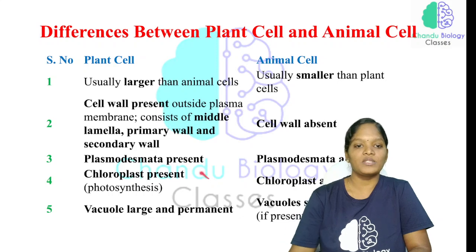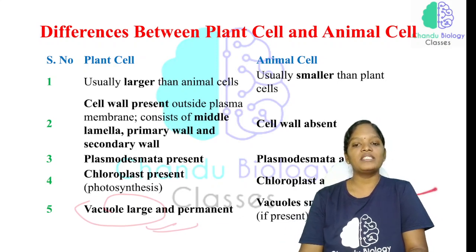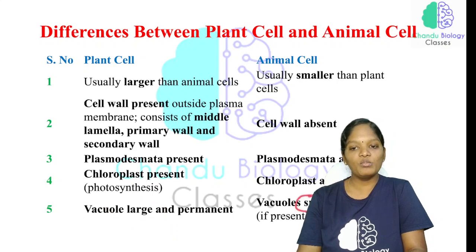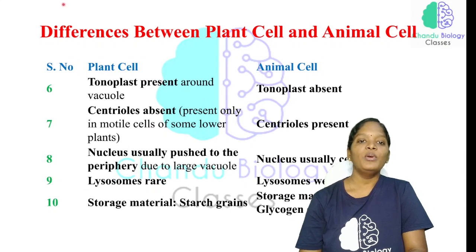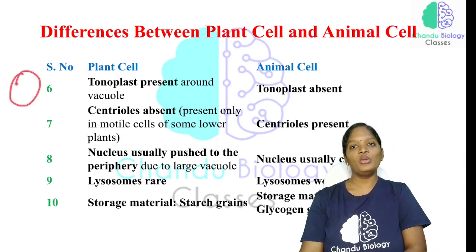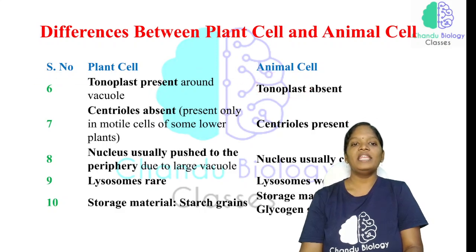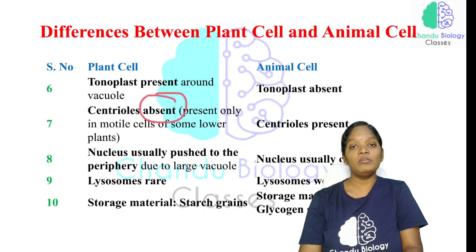Instead we are dependent on plants and other organisms. The vacuole is very large and permanent in the plant cell, but in the animal cell it is very small and temporary. Now tonoplast: the wall of the vacuole is considered the tonoplast. We do not have a large vacuole, so obviously the tonoplast is absent in the animal cell and present in the plant cell.